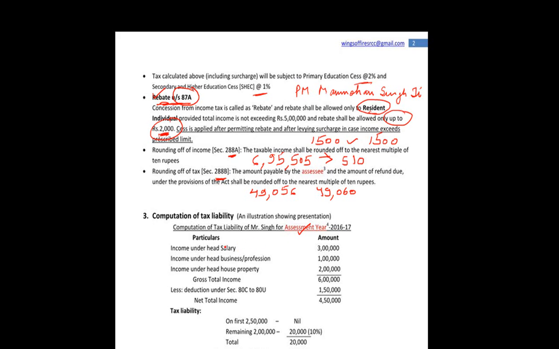सबसे पहले income under the head salary, let's suppose 3 lakh. Income under head business or profession 1 lakh. Income under head house property 2 lakh. So you sum up this and it comes out to be 6 lakh. Deductions under section 80C to 80U. There will be again a separate chapter on deductions, कहाँ कहाँ invest करने पे कैसी कैसी deductions मिलेंगी.